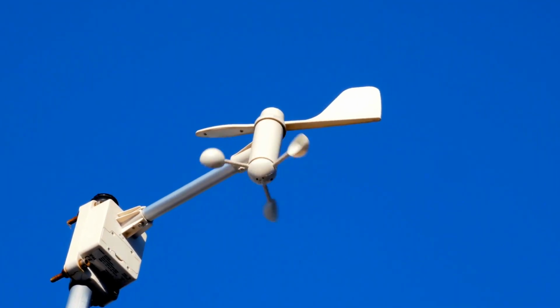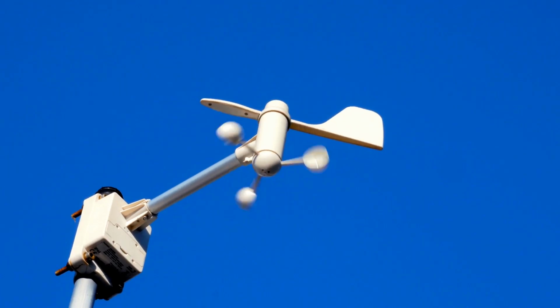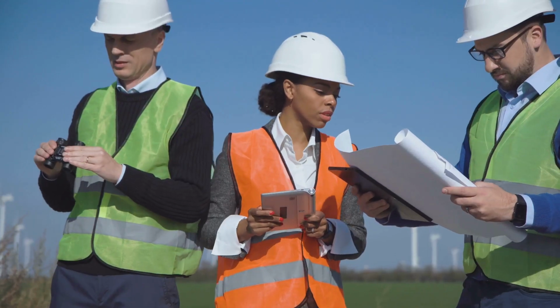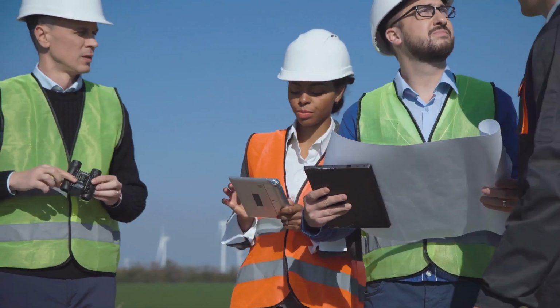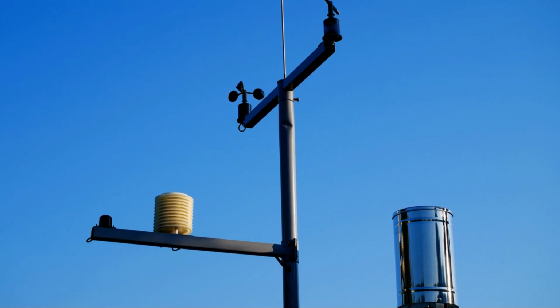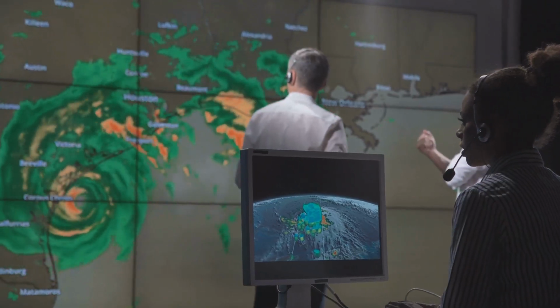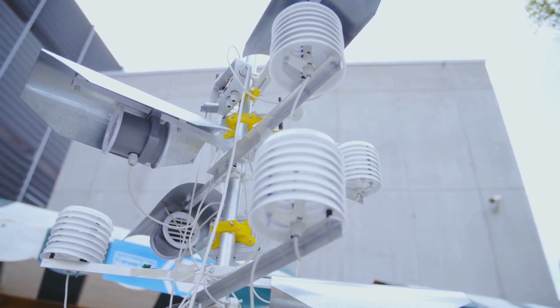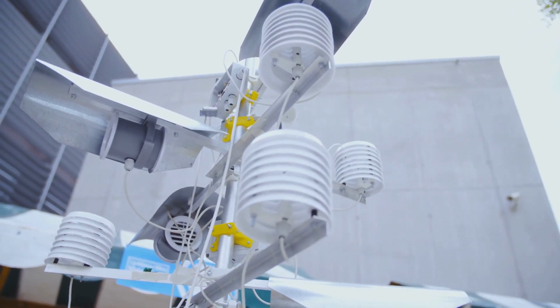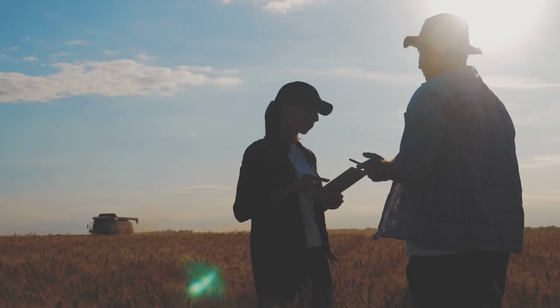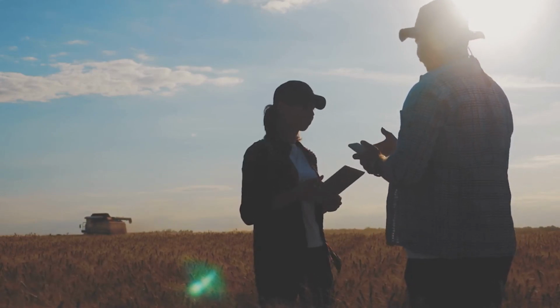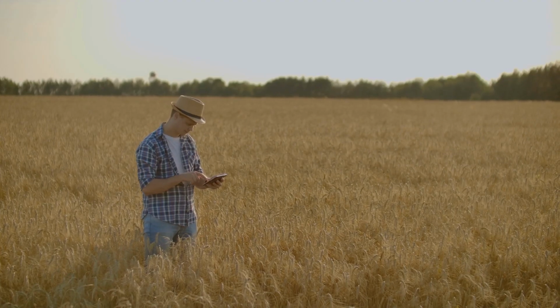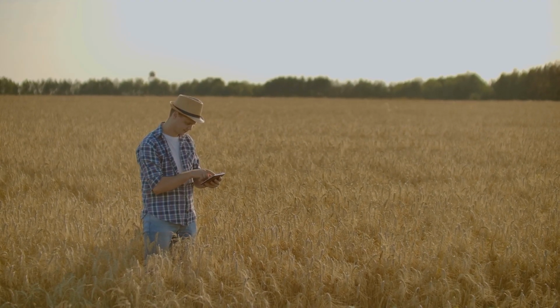Today, our understanding of air pressure and wind goes far beyond simple observation. We use this knowledge in countless ways. One of the most important is weather forecasting. Meteorologists use sophisticated computer models. These models take into account air pressure data, wind patterns, and other factors. These help them predict future weather conditions. This information is vital for agriculture, transportation, and public safety.